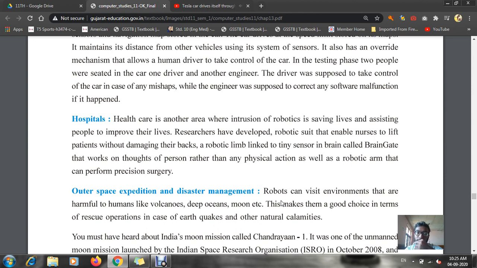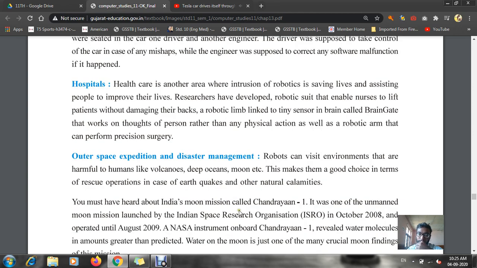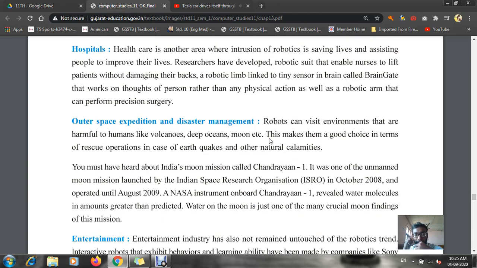And this is the best example of your computer controlled things which is used in your hospitals. And next is about your outer space expedition and disaster management. That means, as you know, many kinds of robots, that is your satellites or rockets, are being launched each and every year by Indians also.